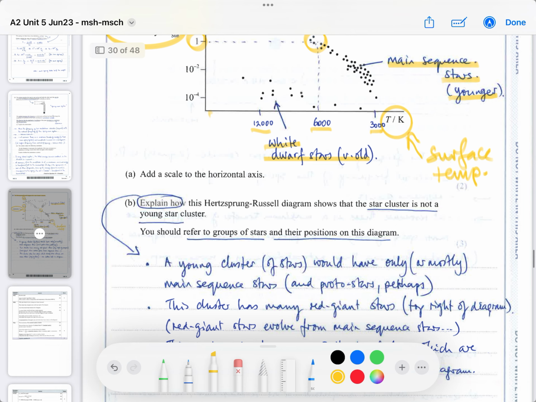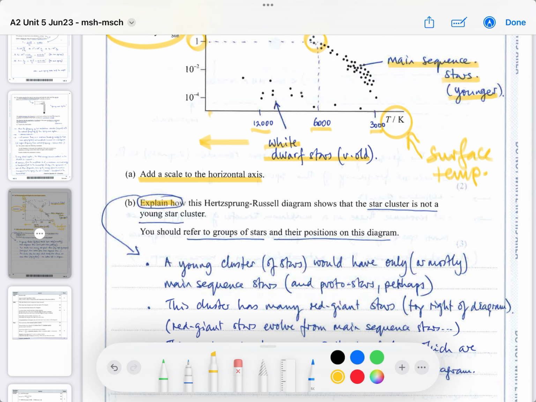So the first thing they want you to do is add a scale to the horizontal axis. You can see that I've already done it and I've already explained it to you. So if you get the temperatures in the right place and you realize that it's not linear, and you can see the temperatures increase going inwards, which is unusual compared to most other graphs you've met.